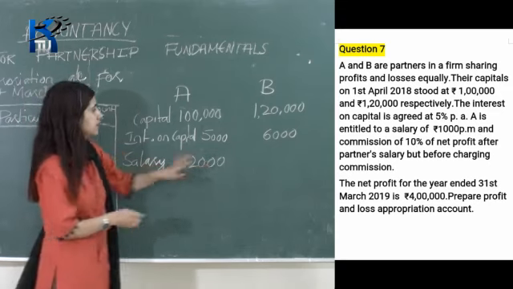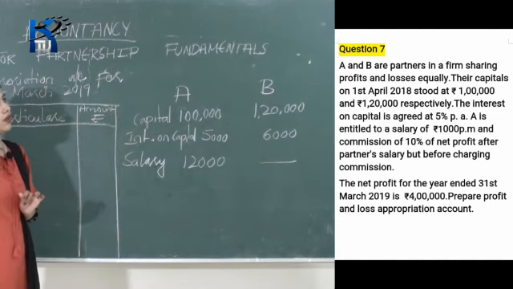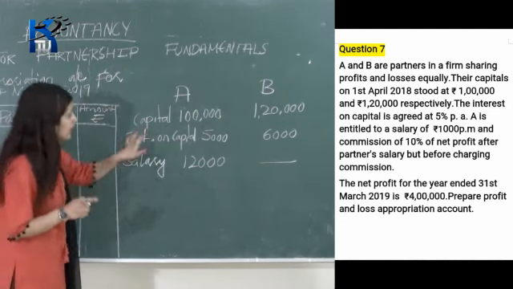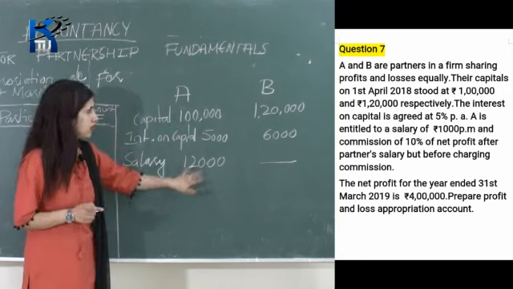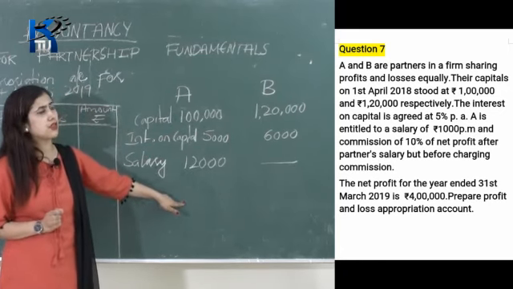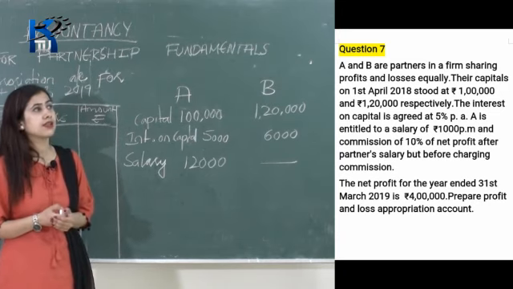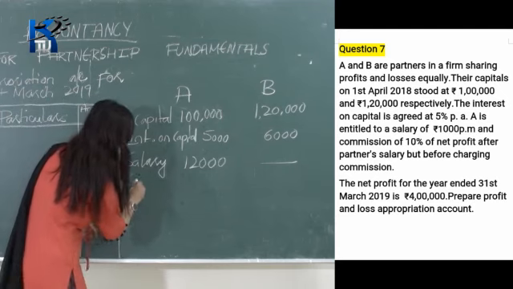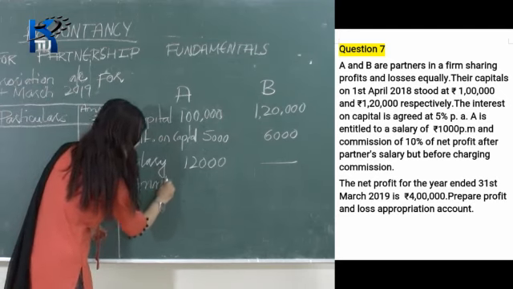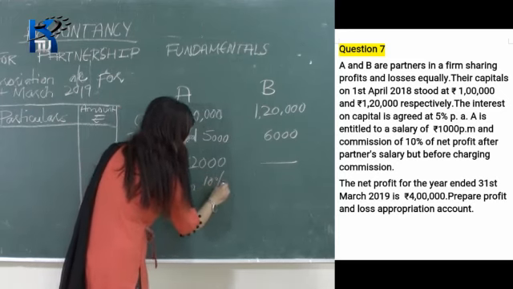So here B is not getting any salary. Then after that, commission. Again A is getting commission. A is getting salary and commission. So commission of 10% of the net profit after partner's salary but before charging commission. So here I am writing commission. Commission is 10% of the net profit.